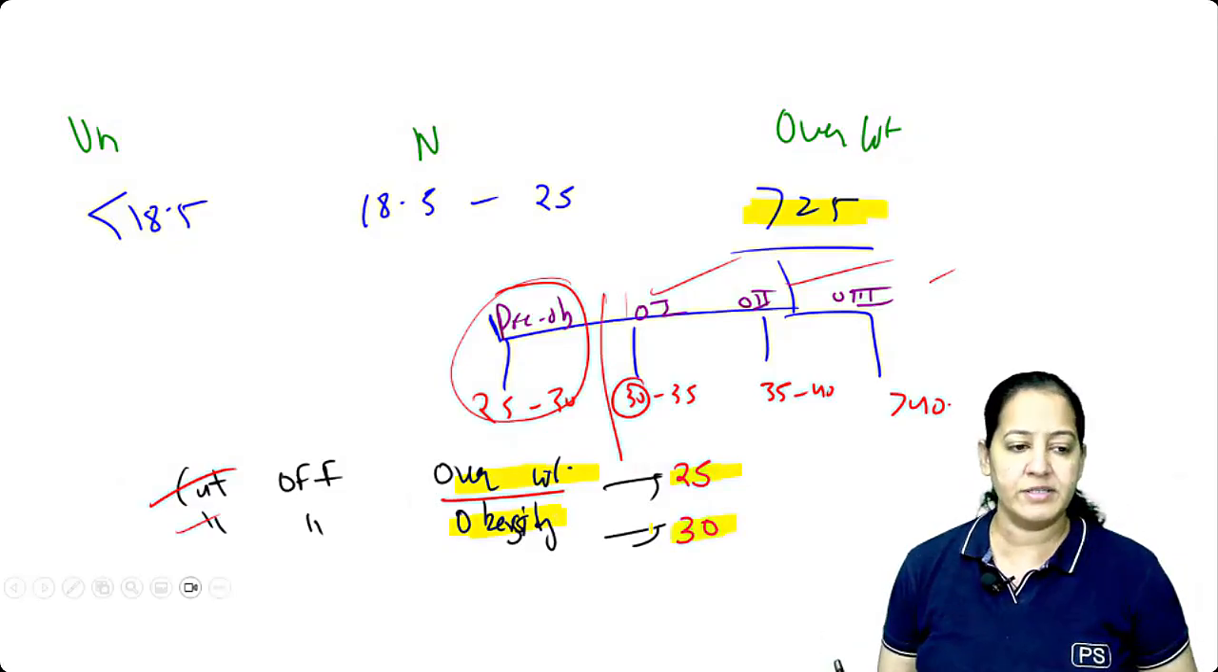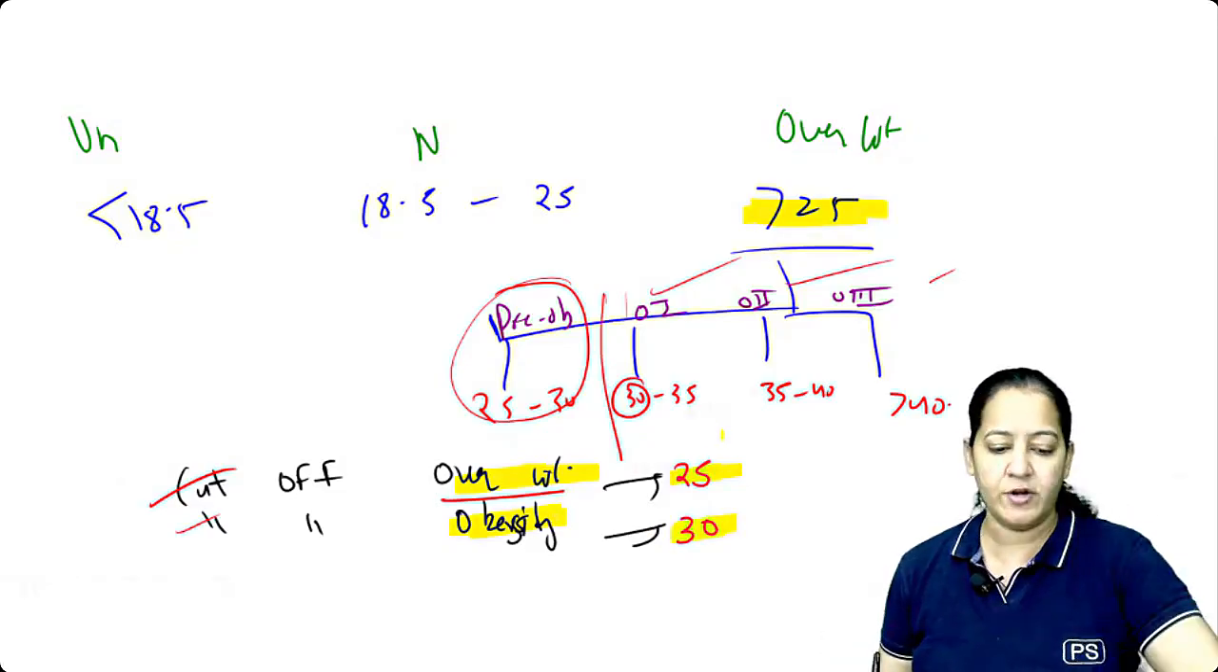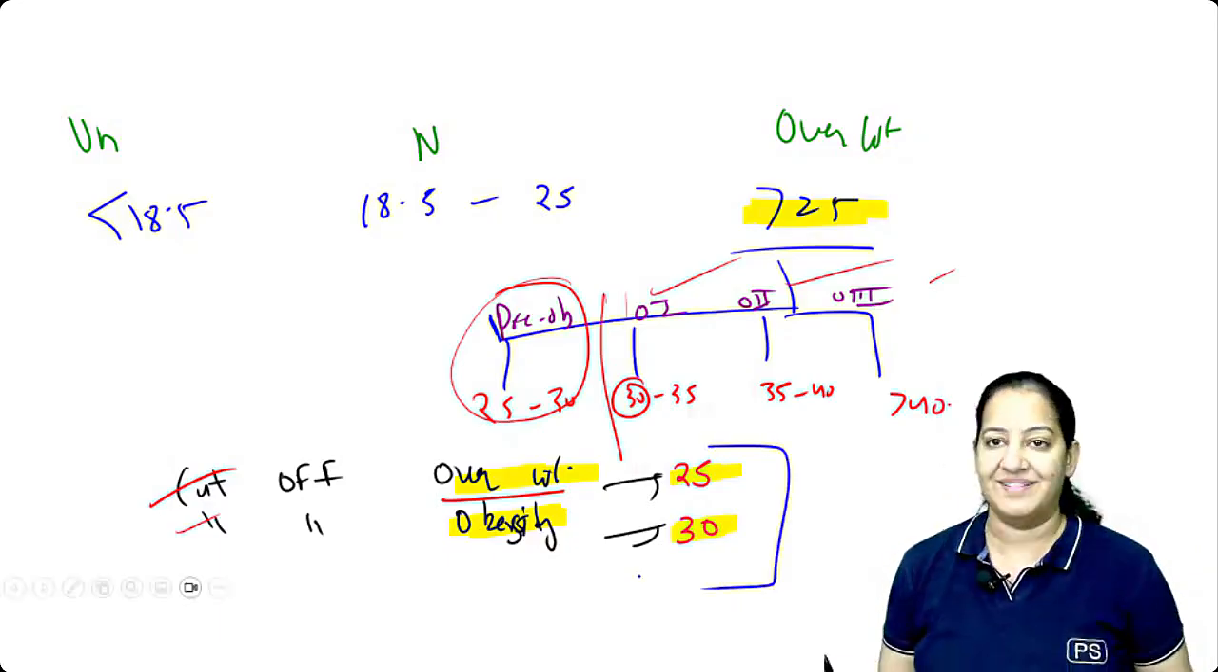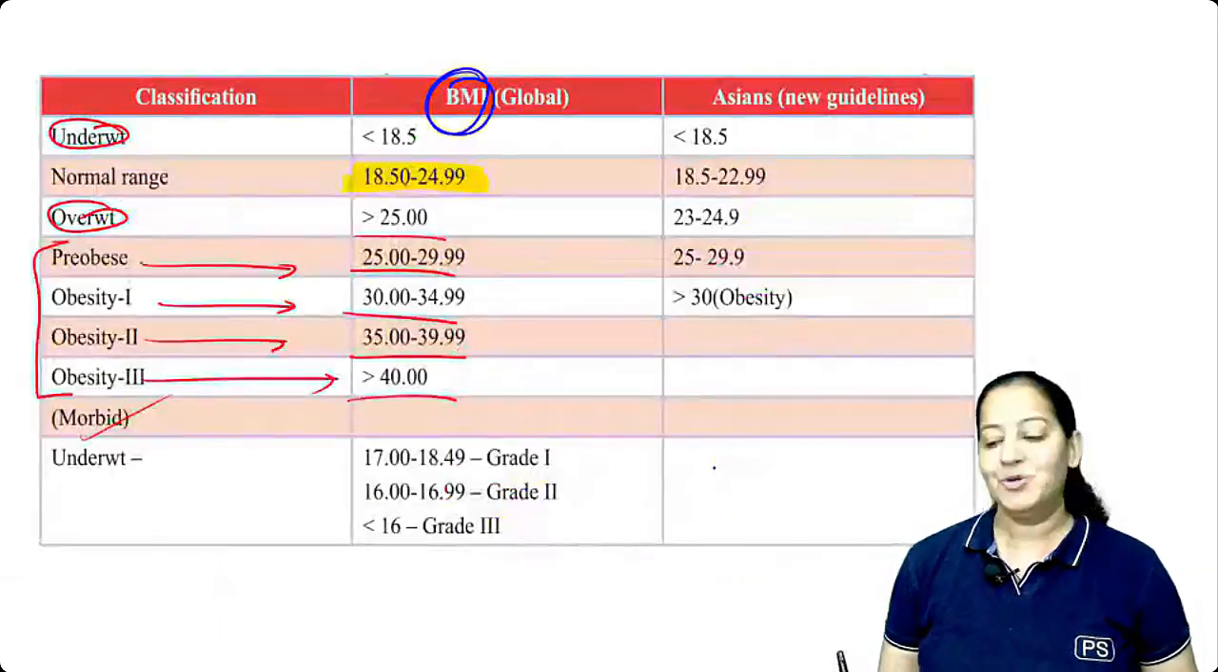How many of you got it? So please, these 2 are your PYQs. Don't get confused in the options. You always have both options. Don't get confused. Got it?